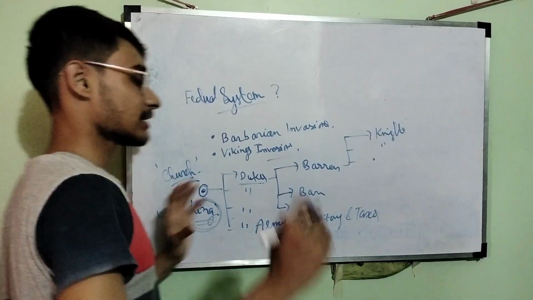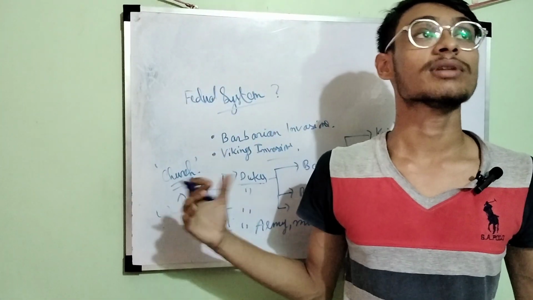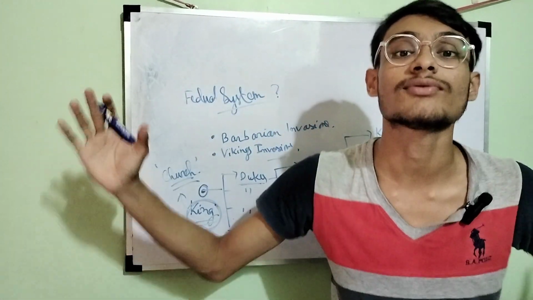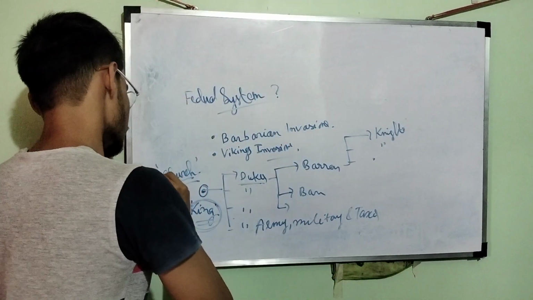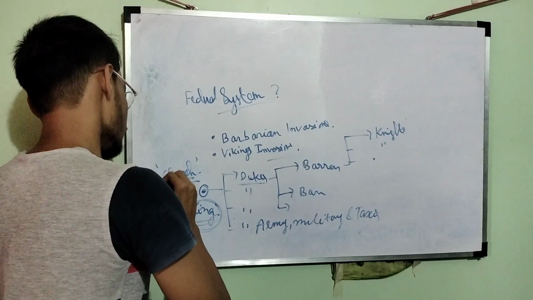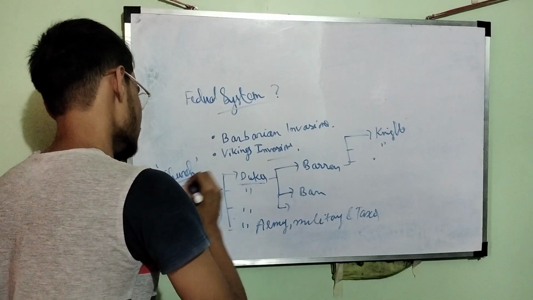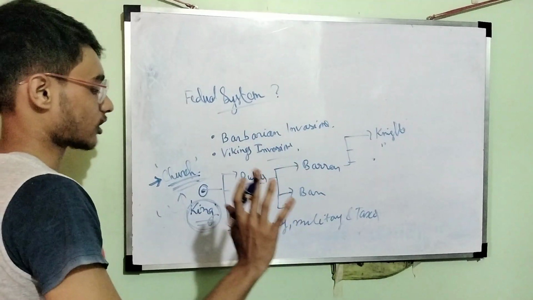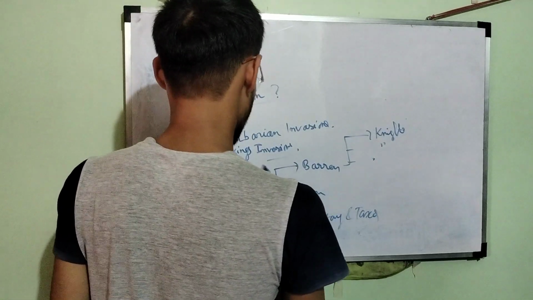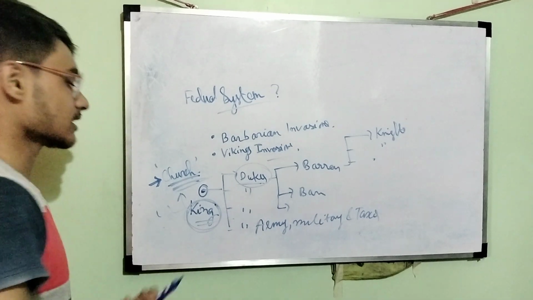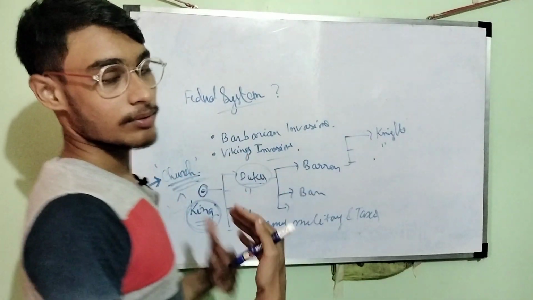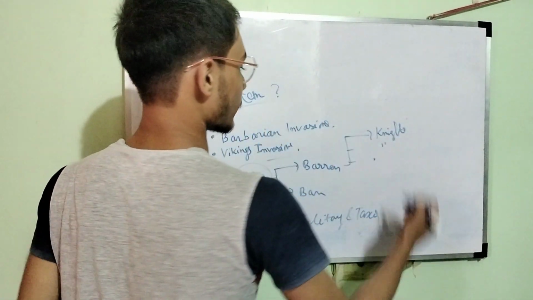So see, the church said that the king is the representative of God himself on earth. So the king was supported by the church, and since he was supported by the church and said that he was the representative of God on earth, people believed him.